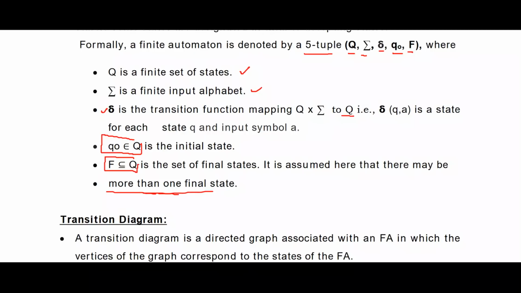You can have more than one final state in a given automata. Sometimes you can have one final state, depending upon the requirement and the problem statement, or more than one final state. Sometimes all the states may be final states. It all depends upon the requirement of the language and the strings.